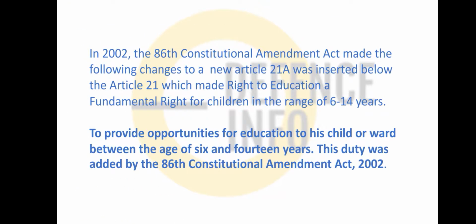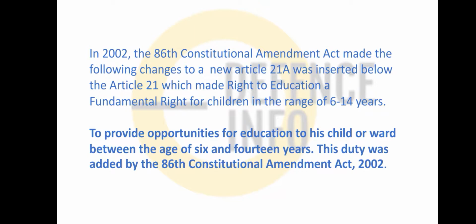Friends, in 2002, what happened? The Atal Bihari Vajpayee government brought the 86th Constitution Amendment Act, which made changes including a new article, Article 21A, that says the right to education. Okay, right to education became a fundamental right, and for the age group 6 to 14, education is compulsory, and to provide opportunity for education, this duty was added in the 86th Amendment Act. Very important, friends.